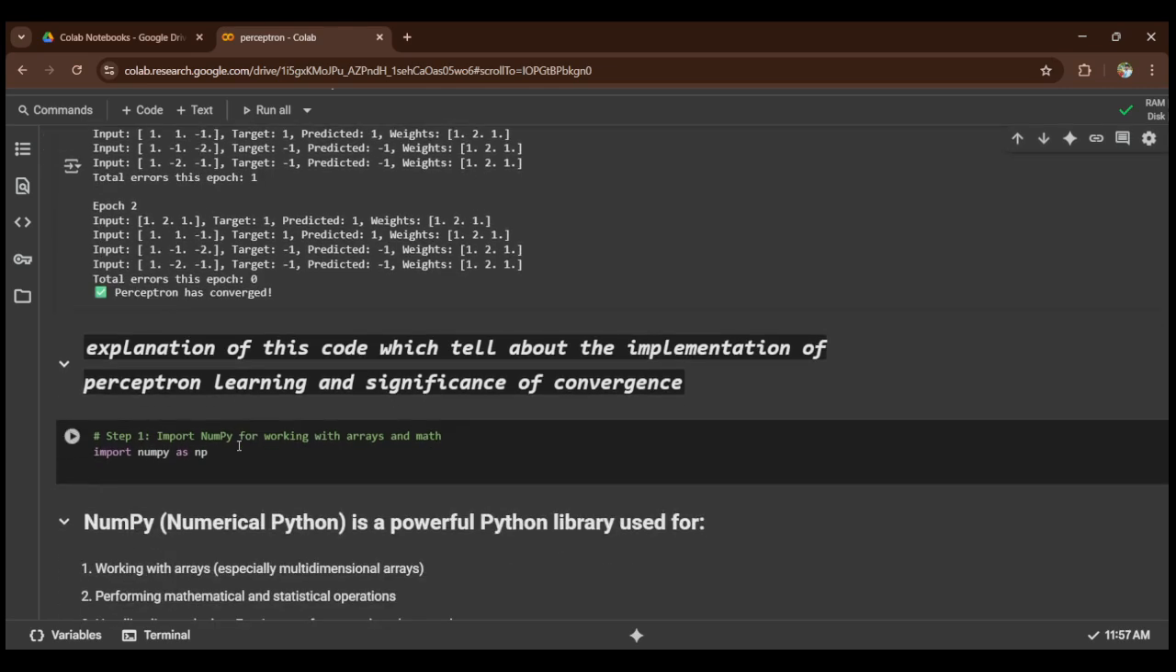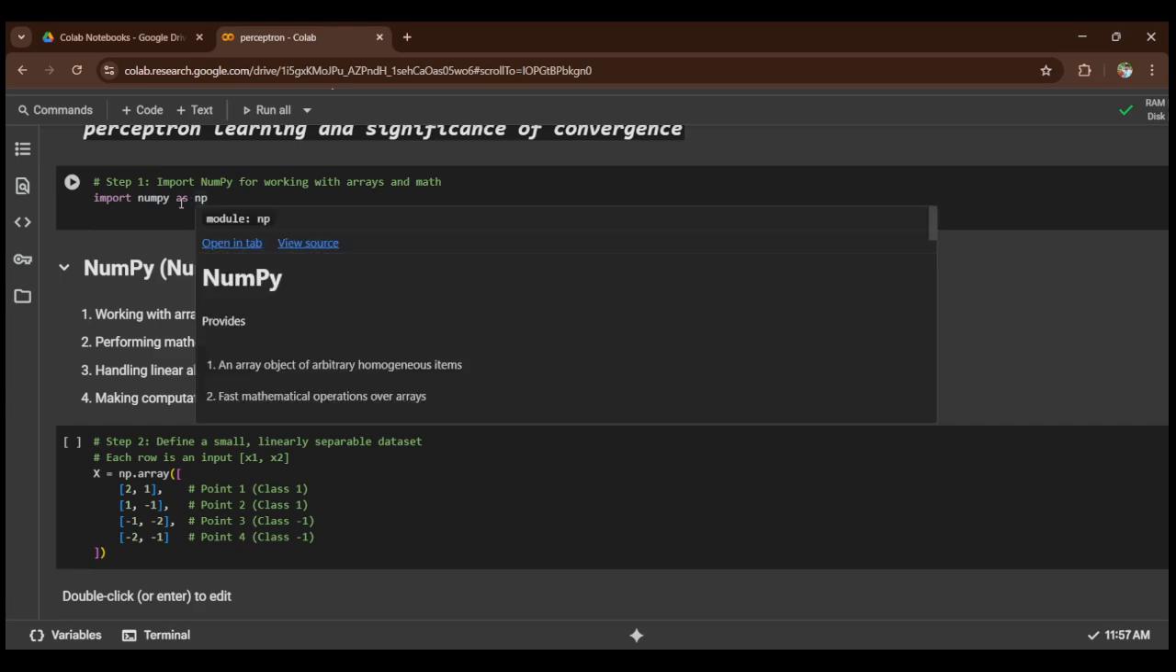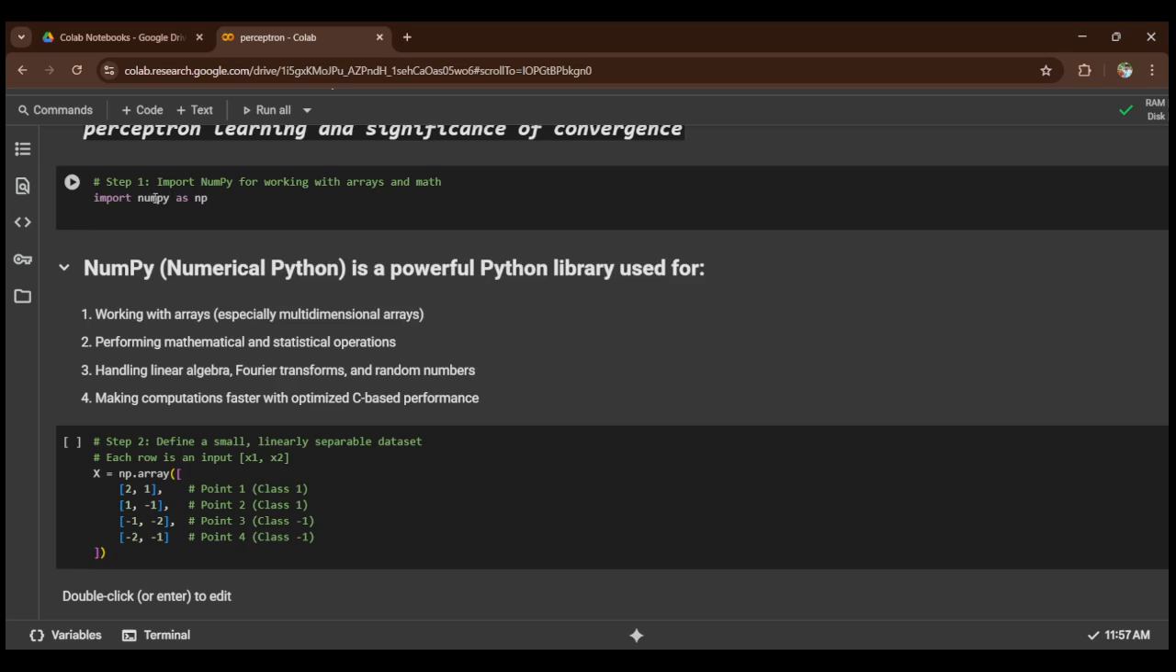Okay, now let me explain this program step by step. For the first step, we import numpy for working with arrays. It means we are importing the numpy library in Python to work with mathematical operations. So what is NumPy? NumPy is a library. Import means we are taking something from Python, and as means an alias, so NumPy as np. The shortcut nickname for NumPy is np.